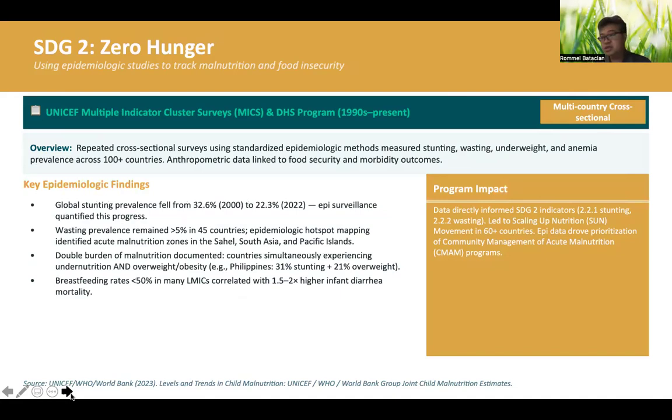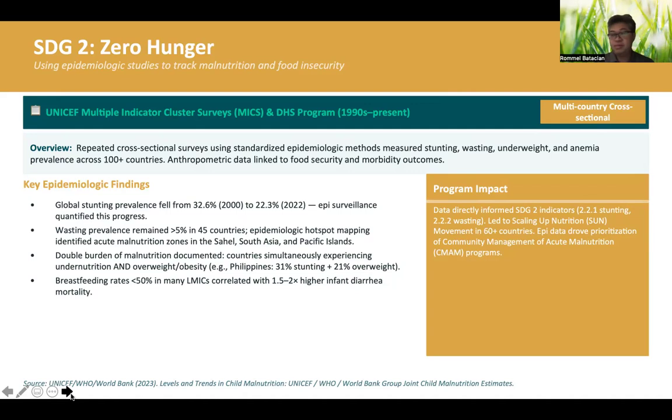The second one is zero hunger. So this time we'll look into the UNICEF multiple indicator cluster surveys and the DHS program. These are cross-sectional surveys that use standardized methods that measured the stunting, wasting, underweight, and anemia prevalence in more than 100 countries. So anthropometric data was measured, and they tried to find its association with food security and morbidity outcomes.